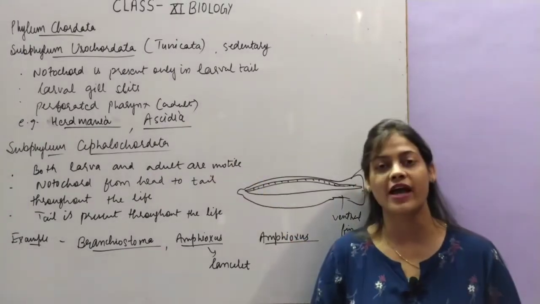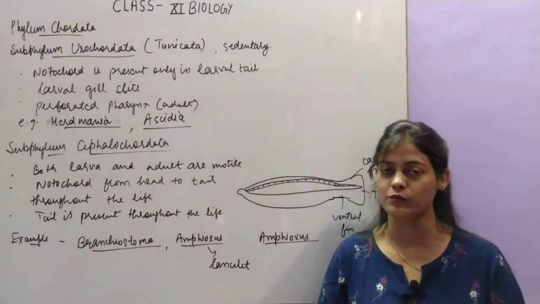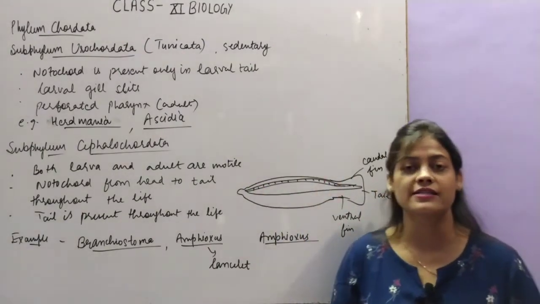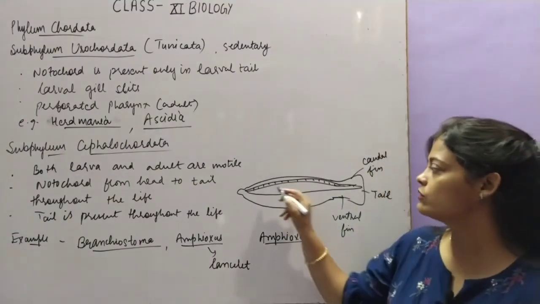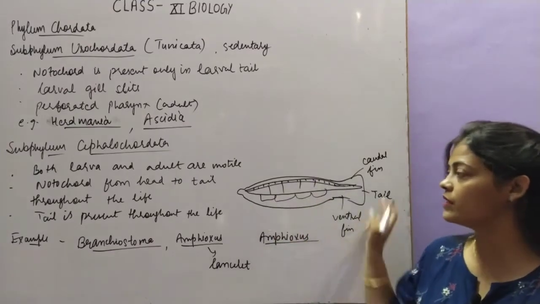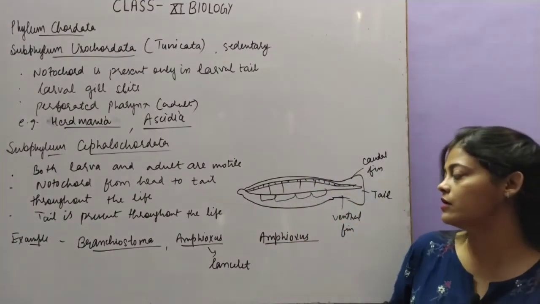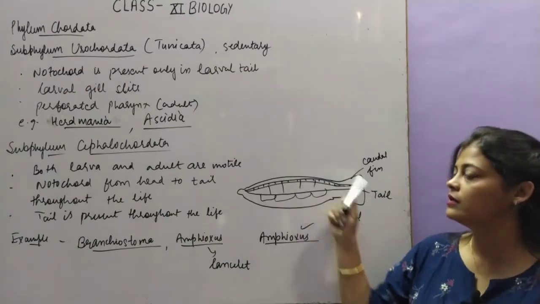Next is subphylum Cephalochordata. Both larva and adult are motile. As you know, in the previous case they were sedentary, but these are motile. Here I have shown one example of Cephalochordata, which is called Amphioxus. It looks somewhat like a